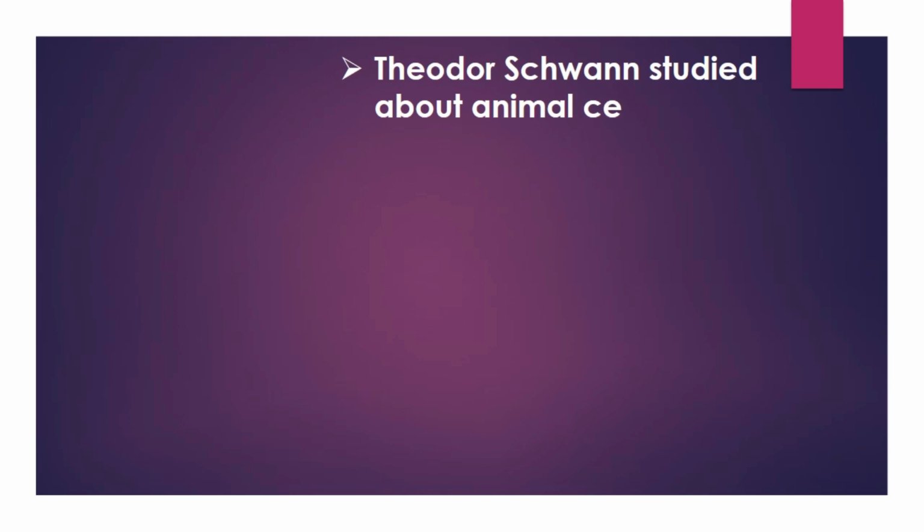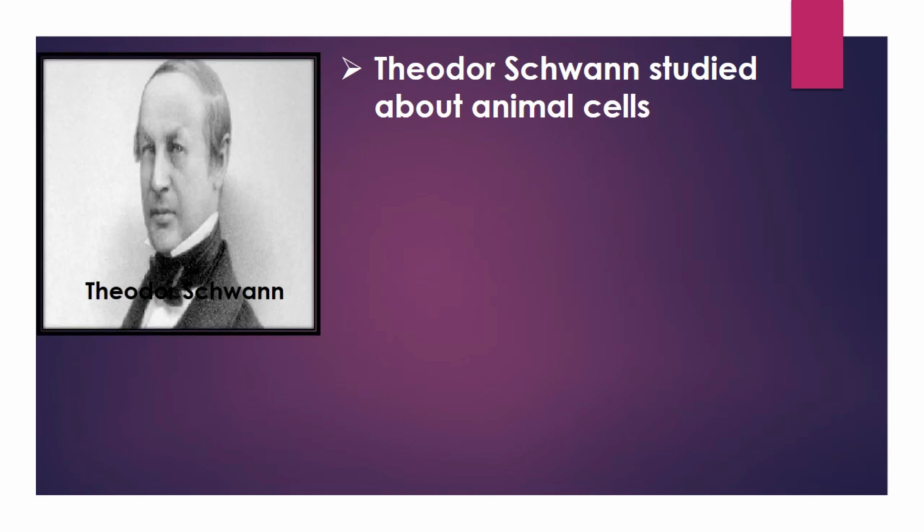Later, in 19th century, biologists observed animal and plant tissues. German scientist Theodor Schwann studied cells of animals, and Matthias Schleiden studied about cells of plants.